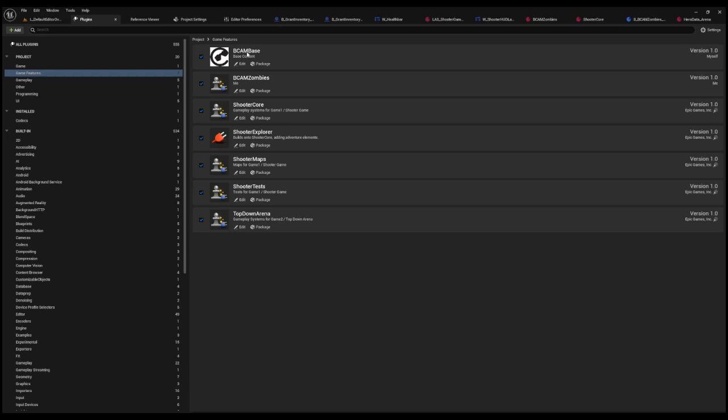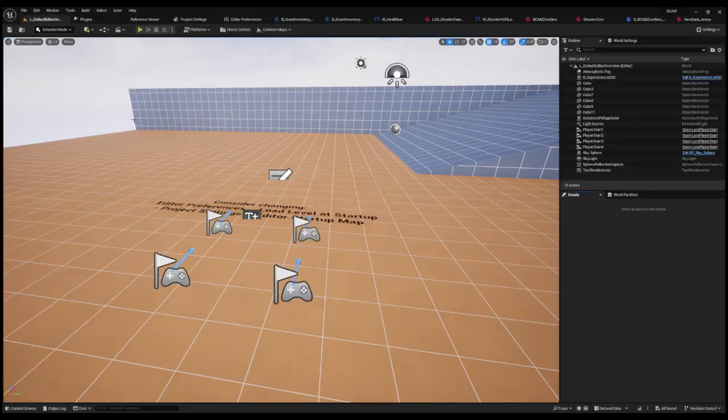As you can see, I have my BCam base and my BCam zombies, because I was making a clone of that body cam game, and I was like, wouldn't it be cool to show people how to make that and then show them how to make zombies? That's what plugins are for. It's about modular assets that you plug in to a core game in order to get your experiences delivered to your player. Just like how Fortnite does it, whether it's Fortnite Battle Royale, Fortnite Lego, or Fortnite Rocket League Racing. Those are all experiences, those are all plugins. Okay, so let's get started.